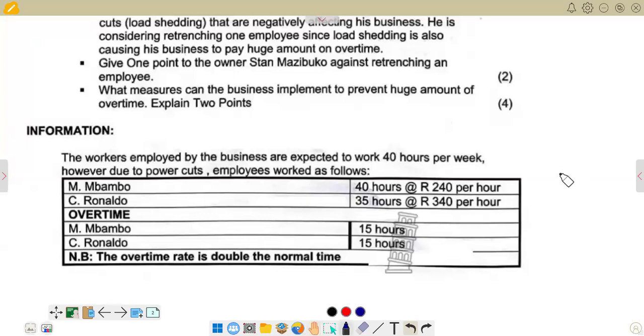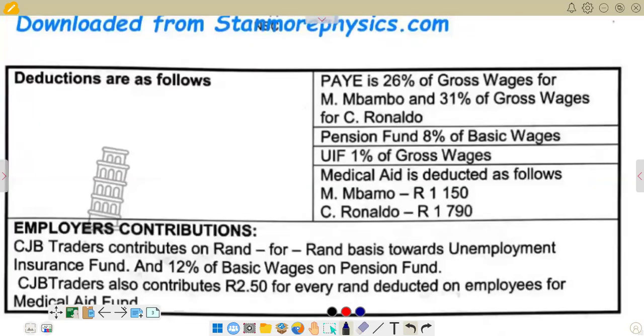Here is where we have the normal time, or the calculation of the basic wage. The 40 hours is for Mbambo, and the rate is 240. Then for Ronaldo, we have 35 hours at a rate of 340 per hour. We are just going to enter these as such on the answer section, so if you go to the answer section, we are just going to fill them in as they are.